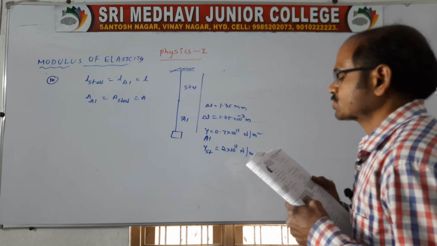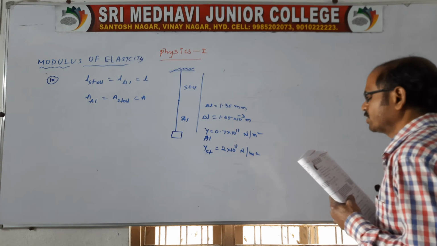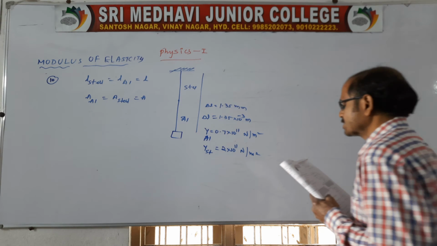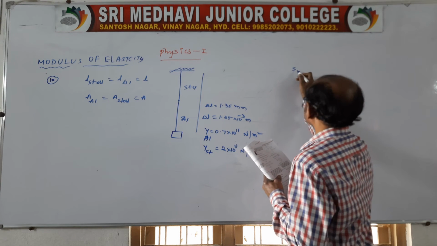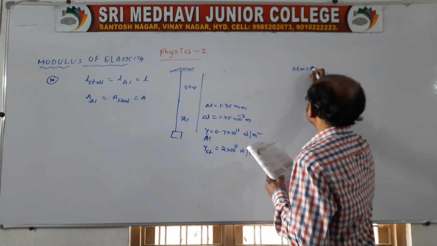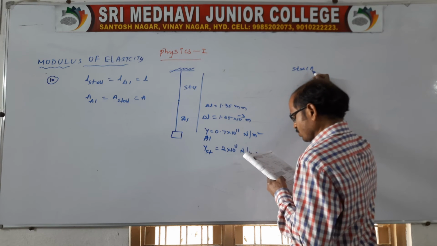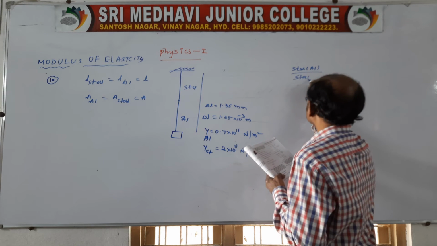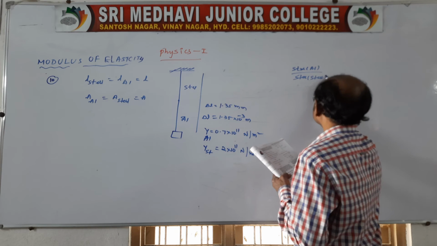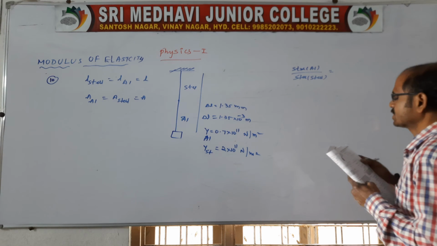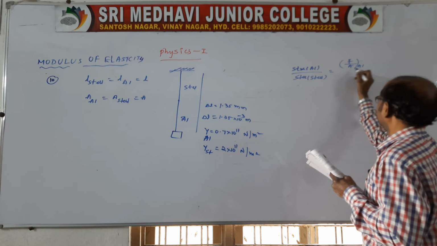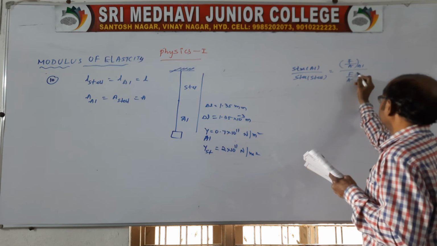Now he is asking the ratio of stress and the ratio of strain. Stress of aluminum to stress of steel wire is asked, so take F by A of aluminum by F by A of steel.